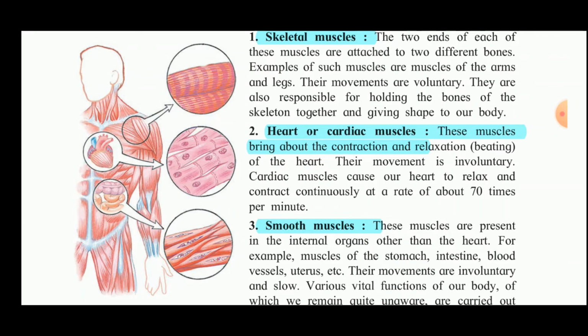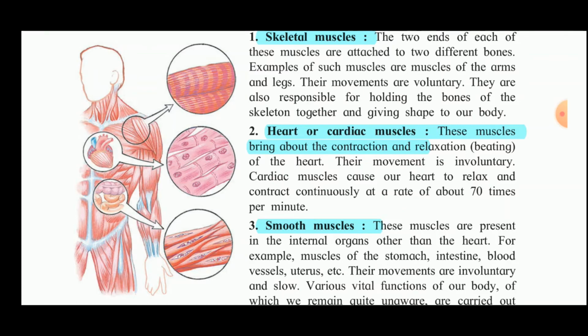Then, heart or the cardiac muscles. These muscles bring about the contraction and relaxation, that is the beating of the heart. The heart beats continuously. Their movement is involuntary. Cardiac muscles cause our heart to relax and contract continuously at the rate of 70 times per minute. So, continuously this function goes on.